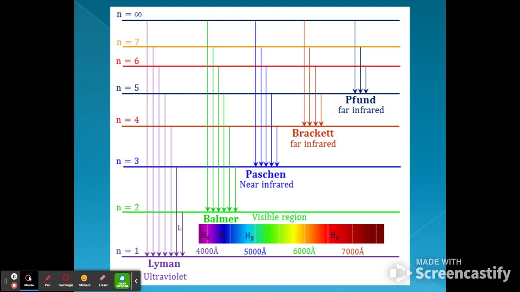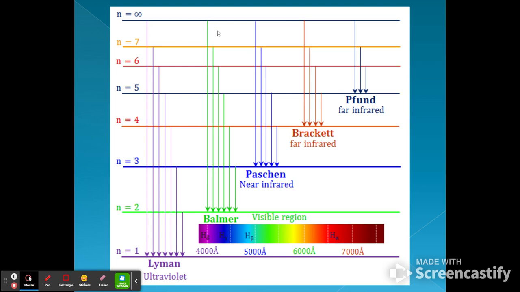It doesn't matter if it's n equals 2 to n equals 1 or n equals infinity to n equals 1. It's going to be ultraviolet light that we get, which makes sense because we know the sun is mostly hydrogen and we know that the sun emits ultraviolet light. So if we actually split it up and got the spectrum, we would notice we'd have these discrete lines.